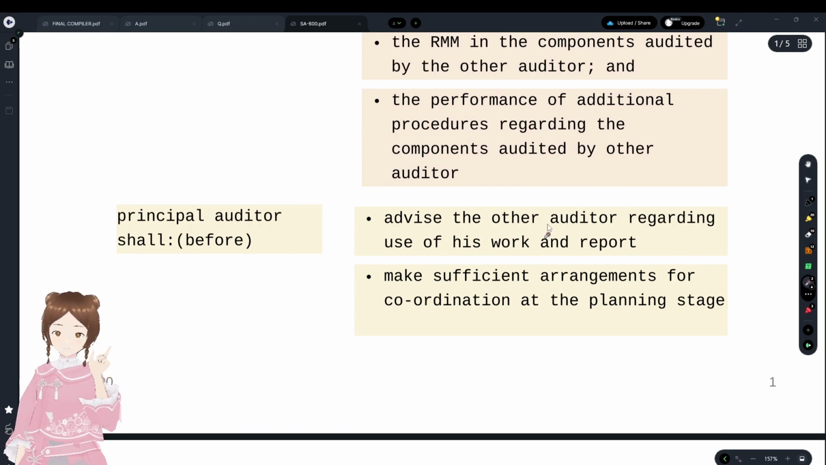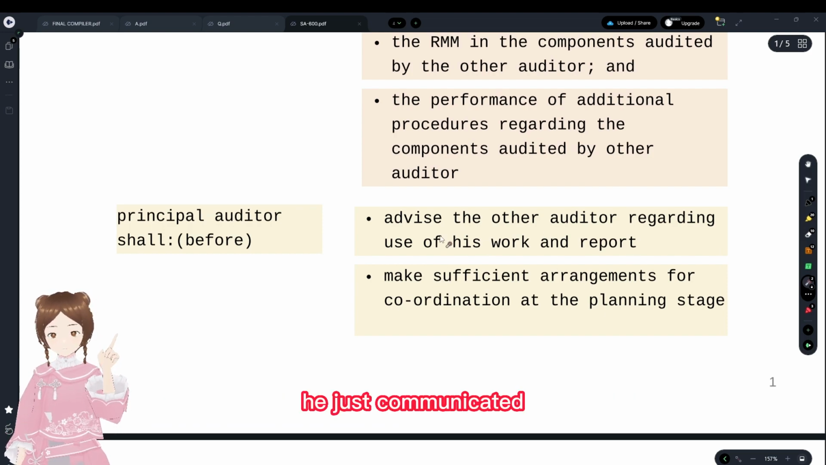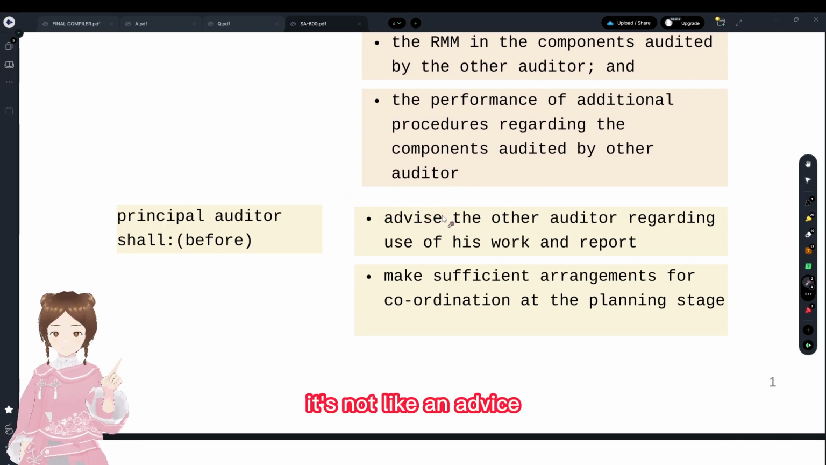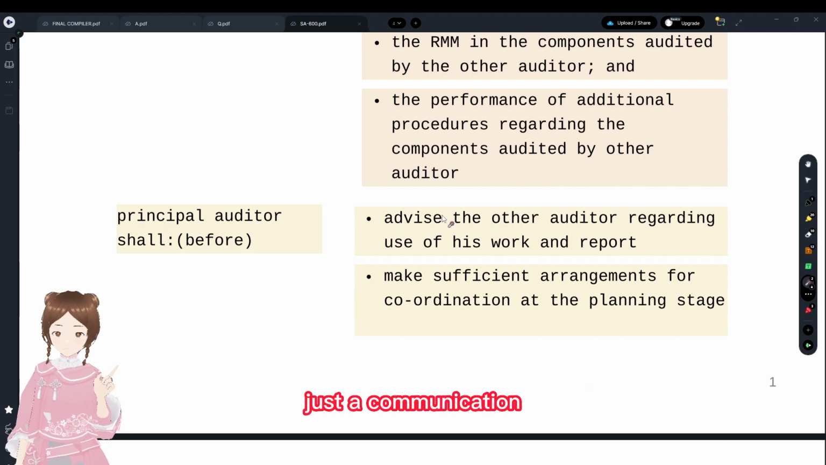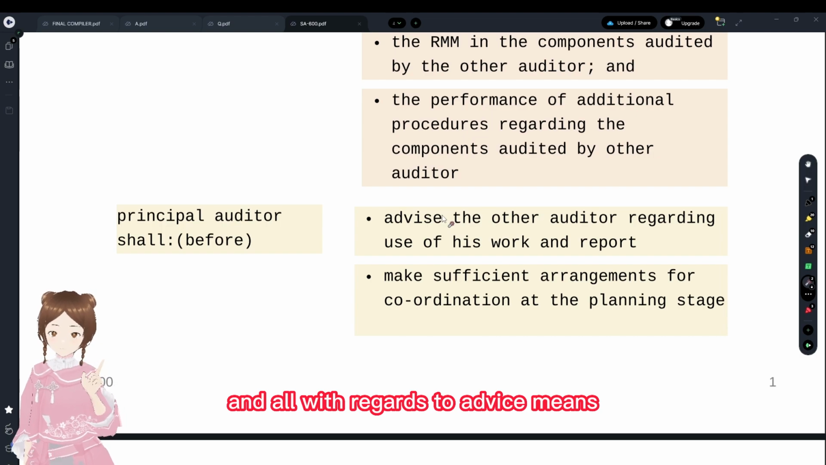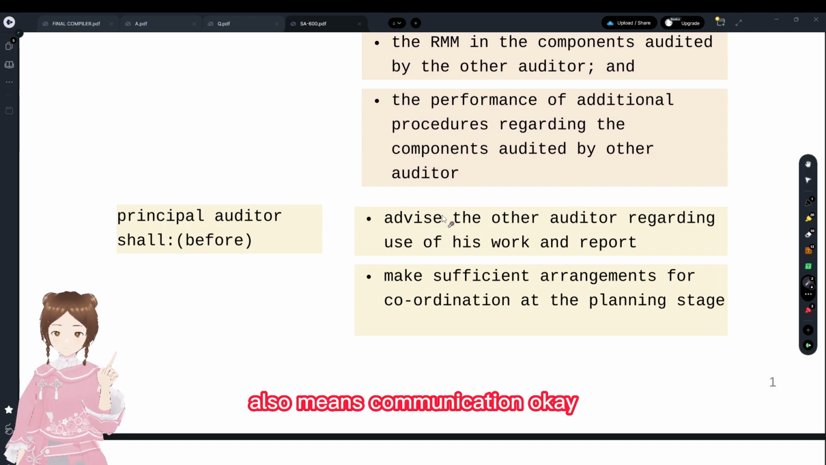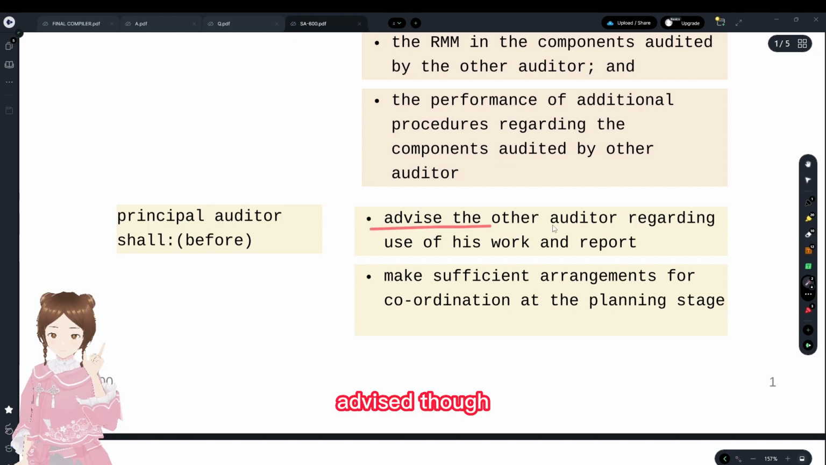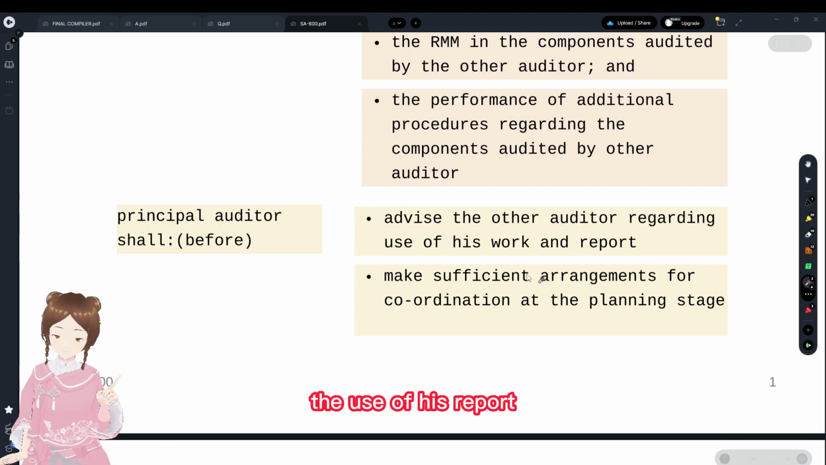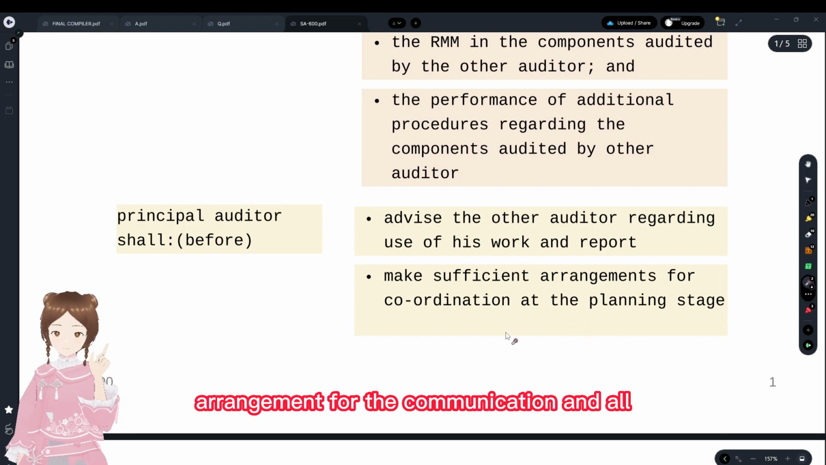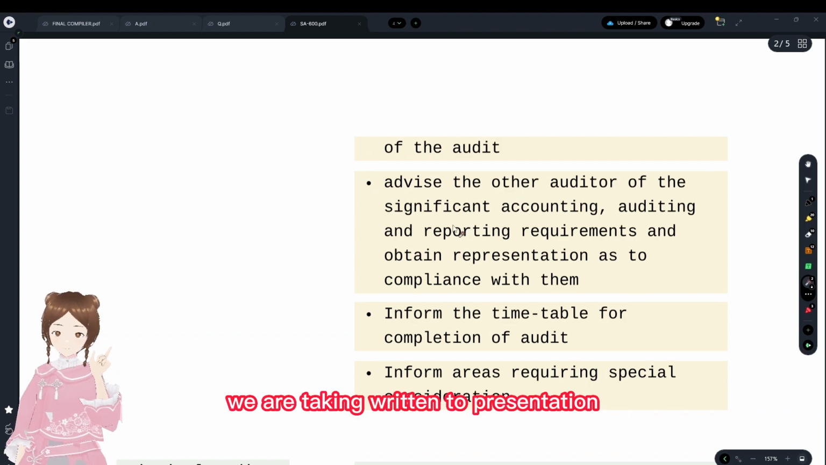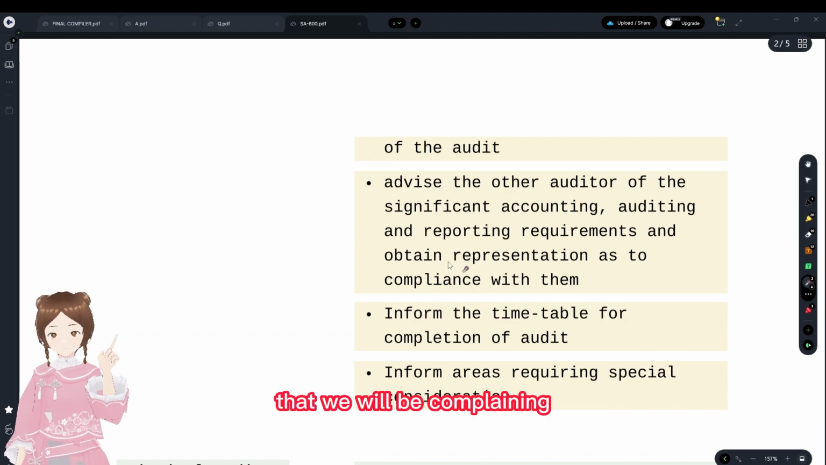First, what he did was just communicate. Advice here means it's a communication. It's not like free advice that we give to anybody. This was mostly used in banking terminology. Advice also means communication. First we communicate the use of his report, and make sufficient arrangements for the communication. And the second thing is that we are taking a written representation, like an oath, that he will be complying.